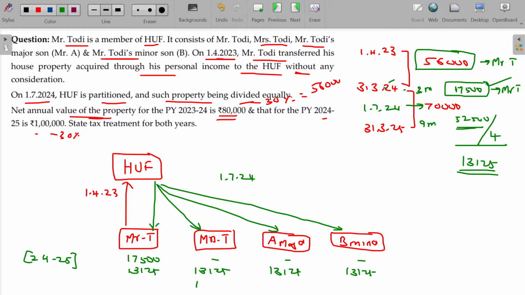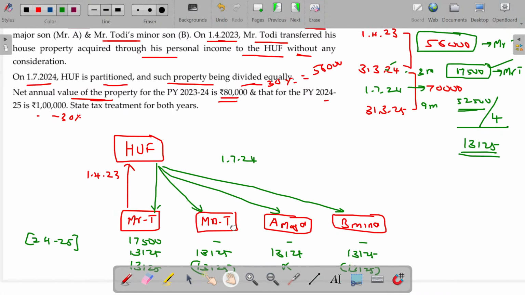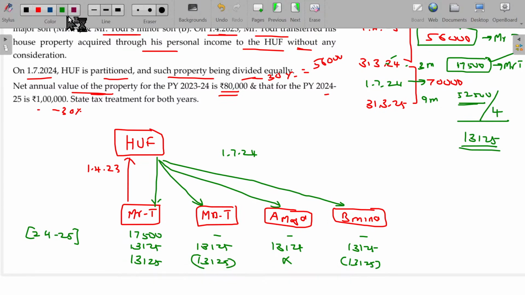Because of the clubbing, this will be subtracted and clubbed in the hands of Mr. T. Major son not required to be clubbed here. 13,125 to be clubbed here. How much is going to be clubbed here? 13,125. If the old tax regime is chosen, 1,500 is subtracted.